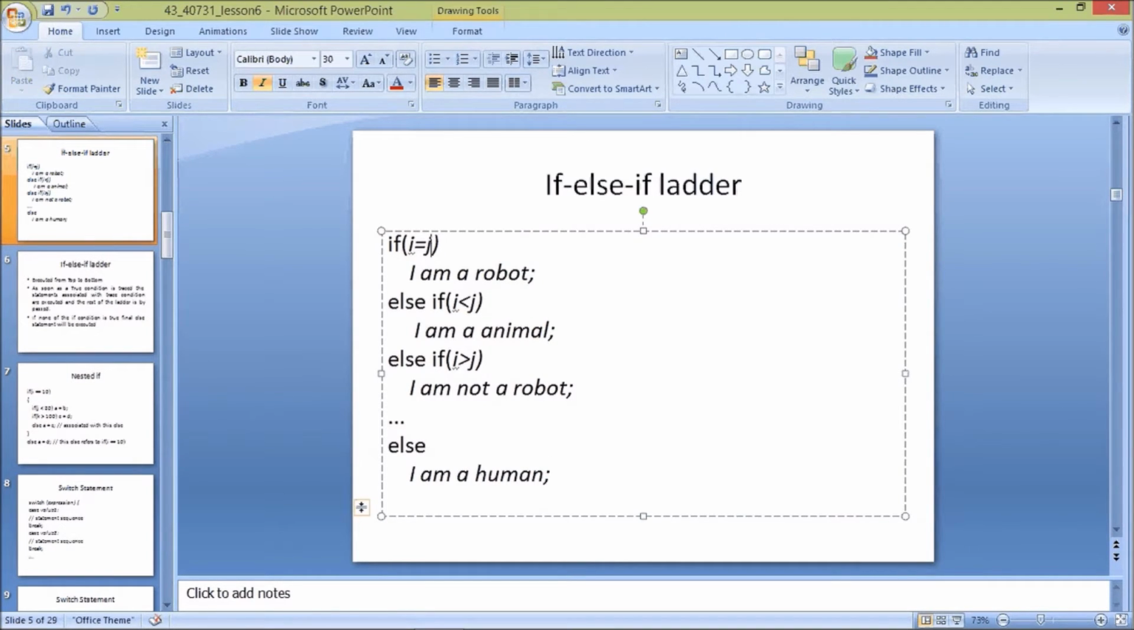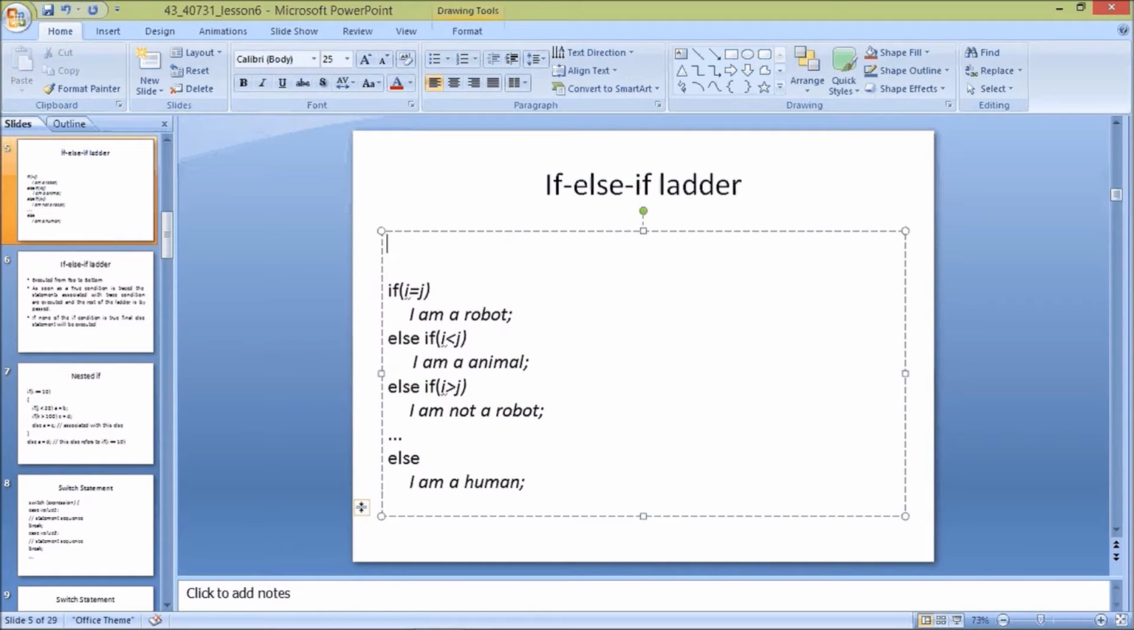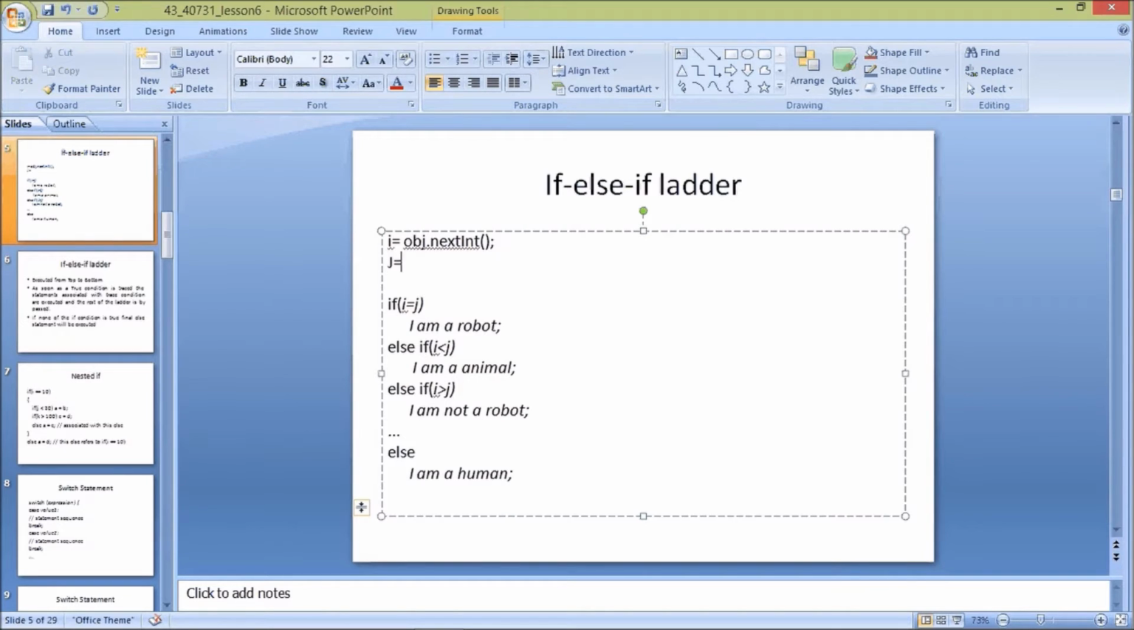Now I am giving inputs here. The i value and j value should be given as input. I is equal to obj.nextInt, an integer variable I am giving as input here, and coming to the j value, obj.nextDouble, a double variable I am giving as the j value.